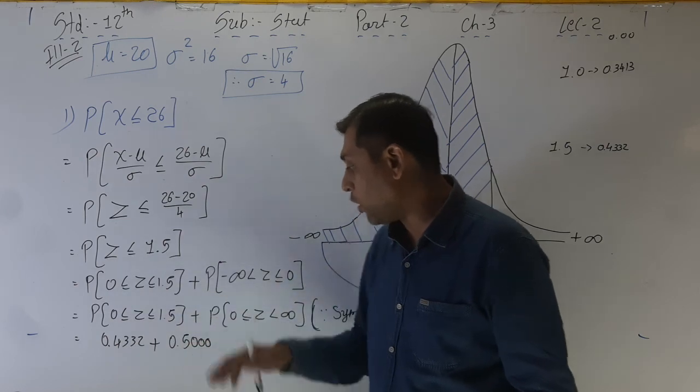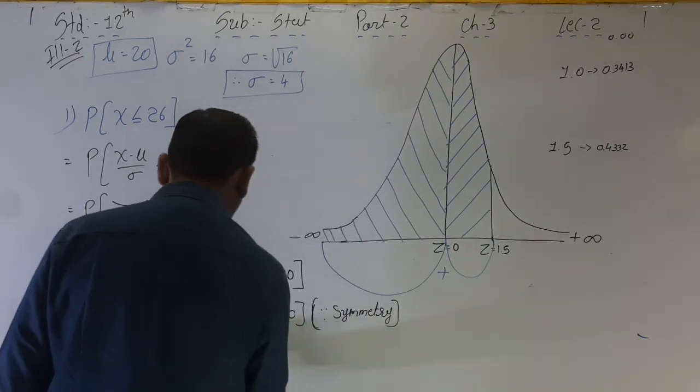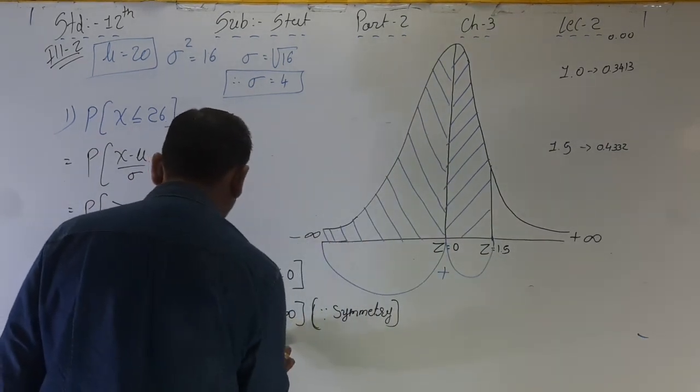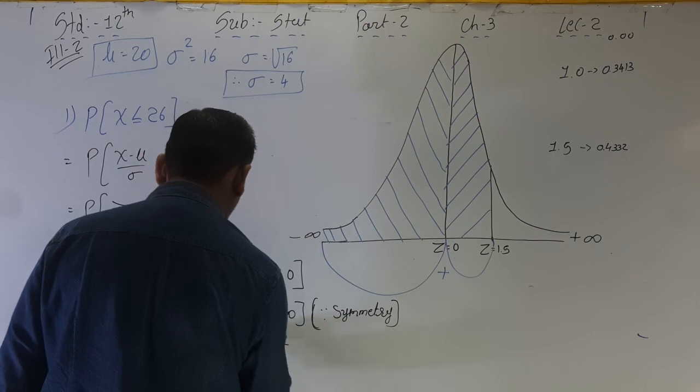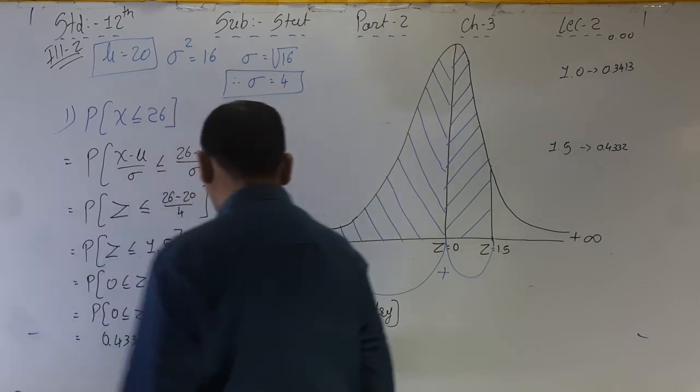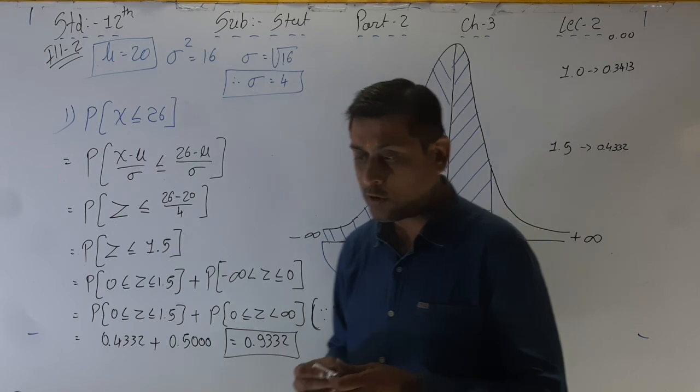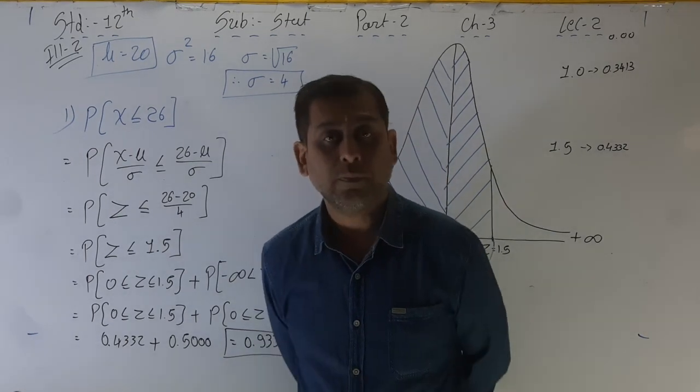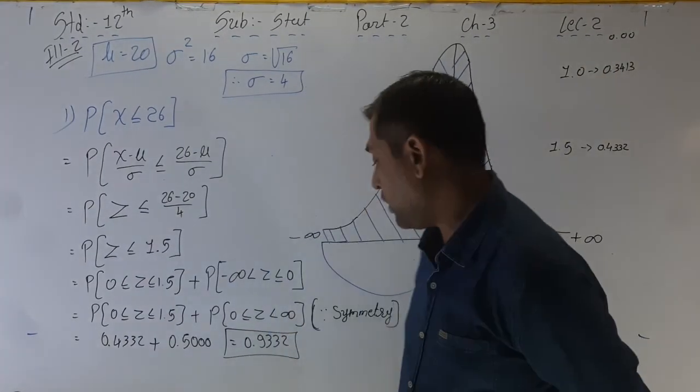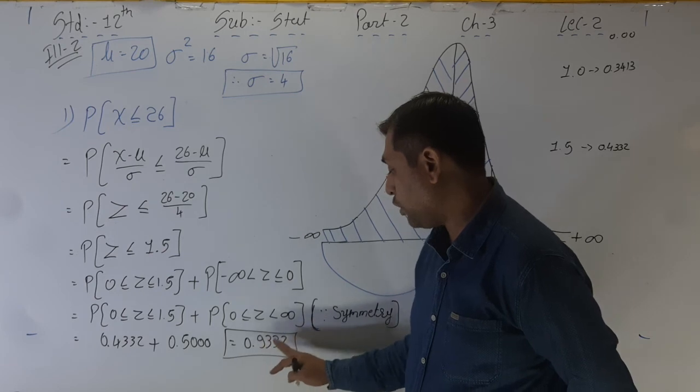Now make the total. The answer is 0.9332, your final answer for the first part of this sum.